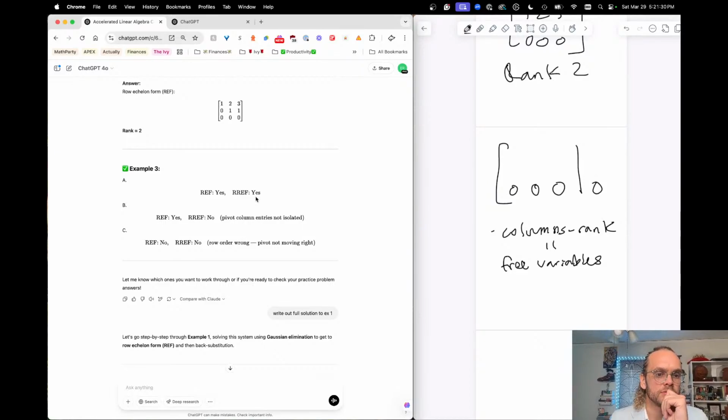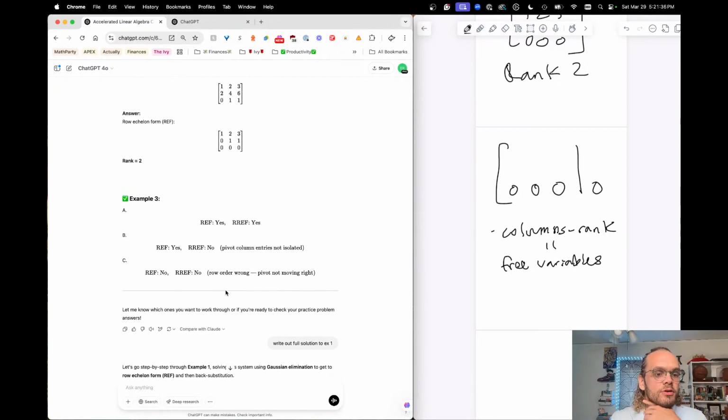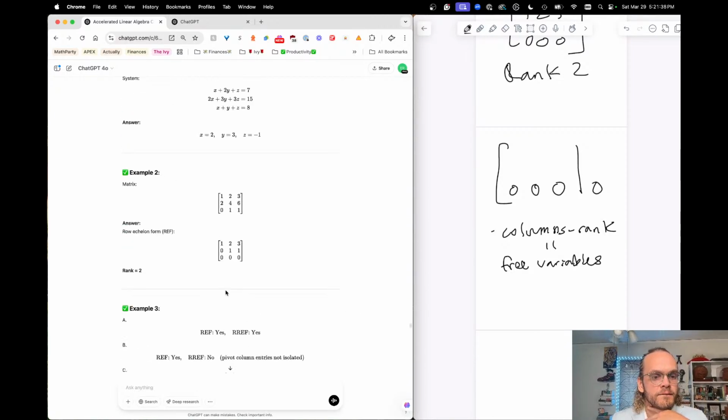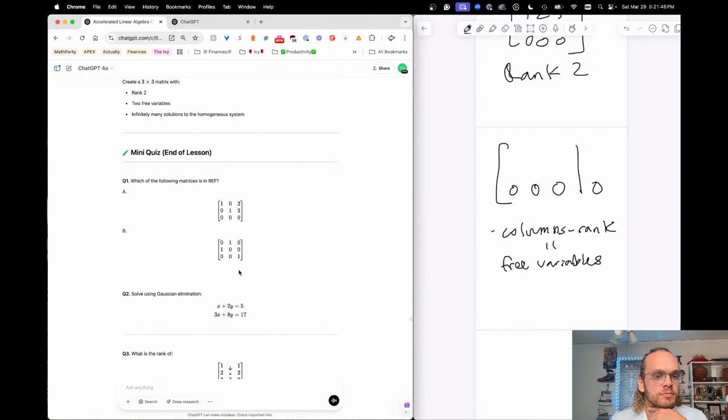Yes. Oh, row order wrong doesn't mean that. So it's not row echelon form and it's not reduced. Okay. So the first one was both row echelon form and reduced row echelon form because I had 1, 1 here. Ah, okay.